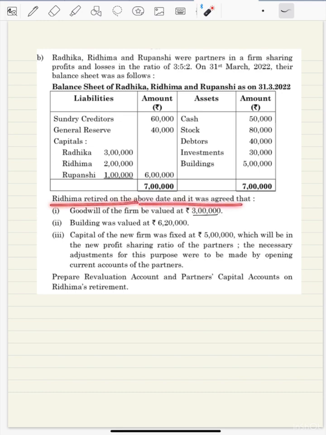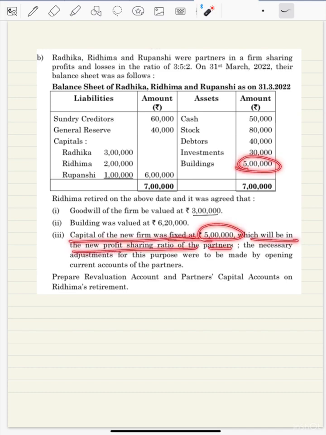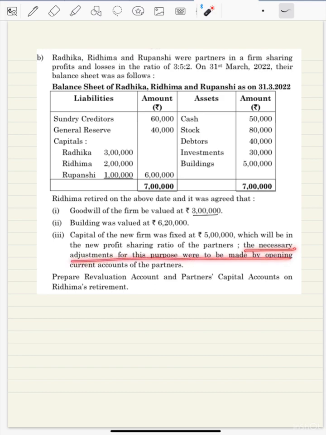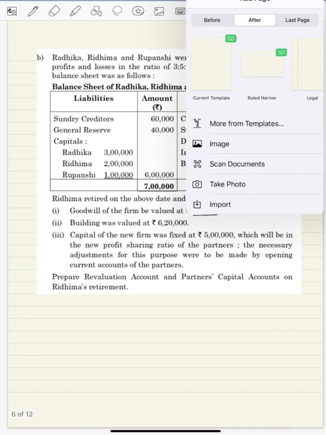Ridhima retired on the above date and it was agreed that goodwill of the firm is 3 lakh. Building was valued at 6 lakh 20. Capital of the new firm was fixed at 5 lakh, which will be in the new profit sharing ratio of the partners. The necessary adjustment for this purpose will be made by opening current account. Okay, so we need to make the revaluation account and partners' capital account. Fine. So let us draw the format first.